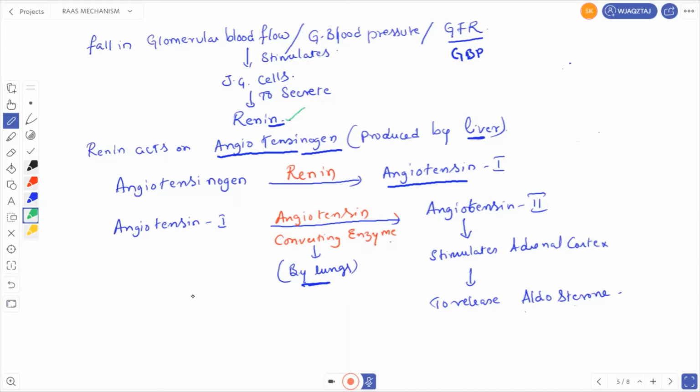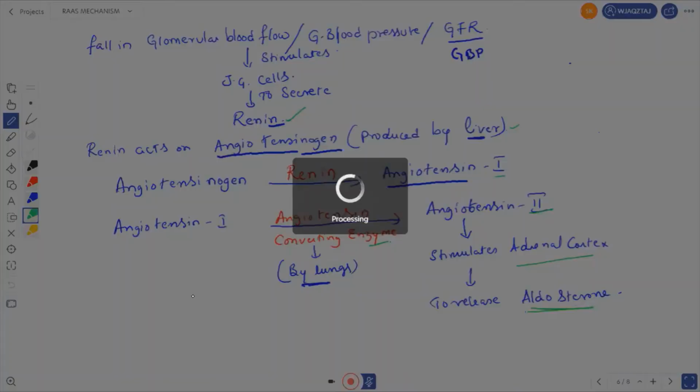So what is this renin doing? Renin acts on angiotensinogen, which is produced by the liver. Angiotensinogen, in the presence of renin, is converted into angiotensin 1. Angiotensin 1, in the presence of angiotensin converting enzyme, which is secreted by the lungs, is converted into angiotensin 2. And this angiotensin 2 stimulates the adrenal cortex to release aldosterone. You know that aldosterone acts on DCT and CD to reabsorb more water and sodium salts.